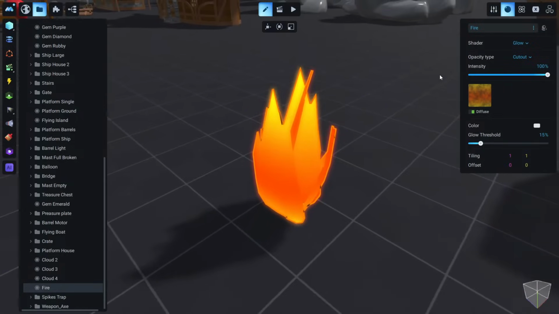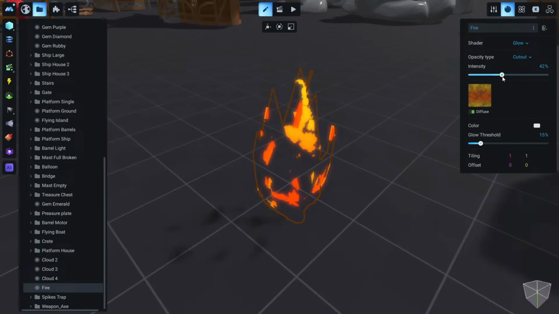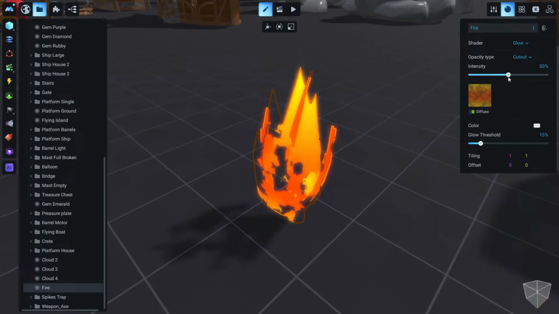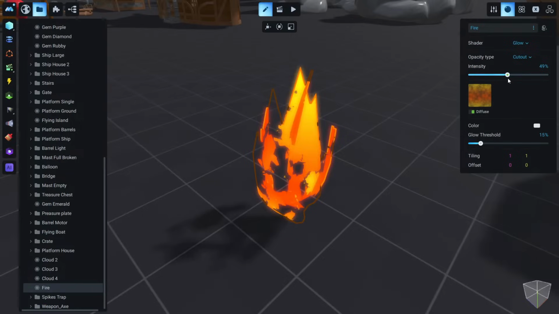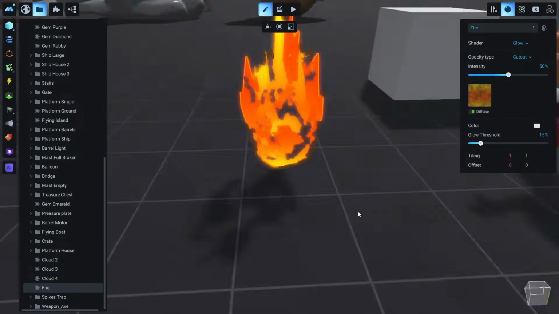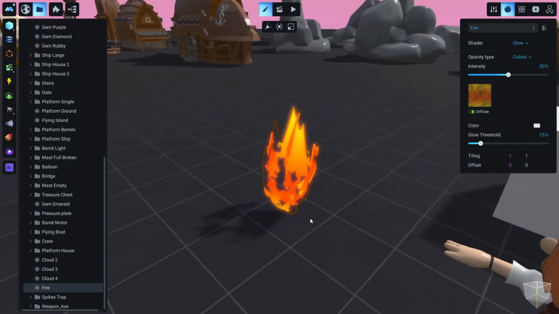Of course nothing changed because the intensity is 100%. But if I start moving this intensity a little bit lower, you see these dark spots disappearing a little bit every time. So if I go to 0, you see nothing. If we set this around 50%, you will see that some spots are enabled and some spots hidden.